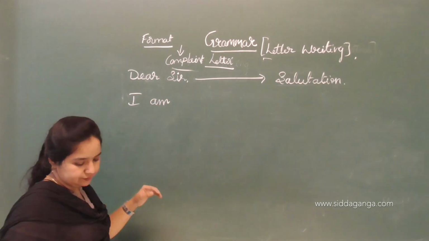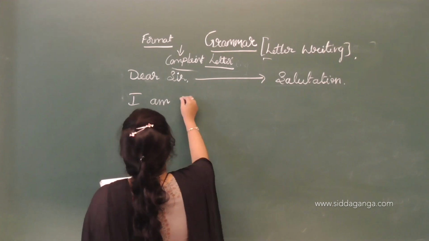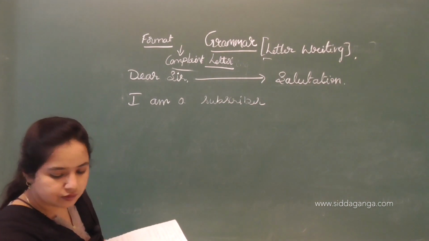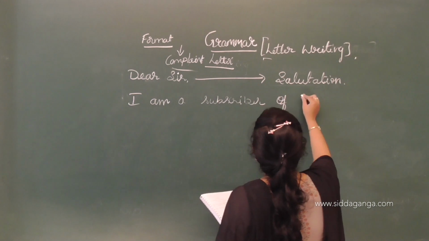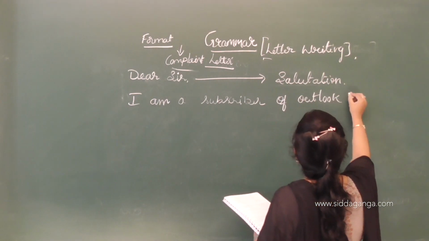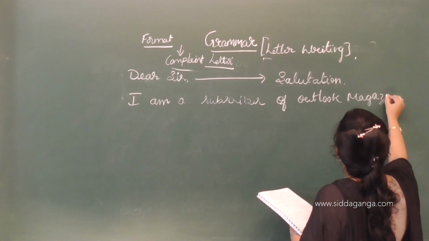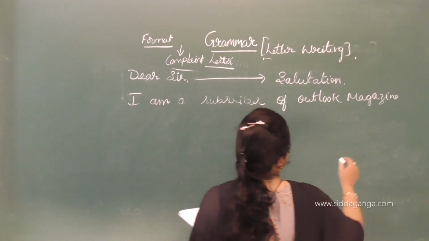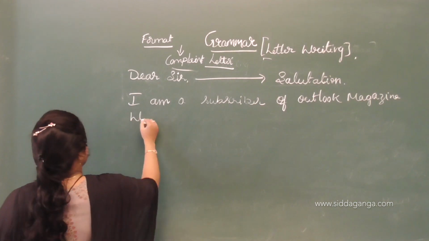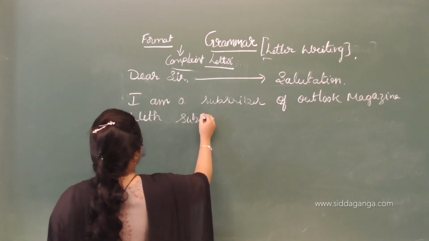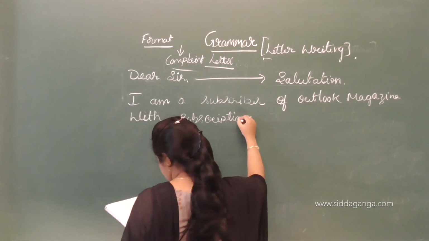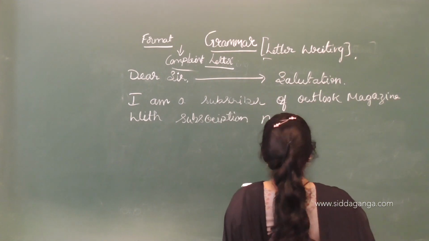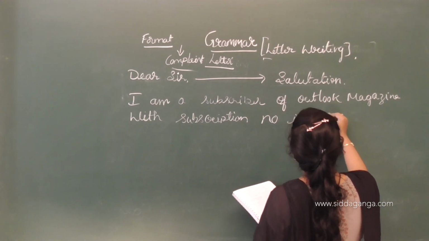I am a subscriber of Outlook magazine with subscription number, this is a number, number is 120124.